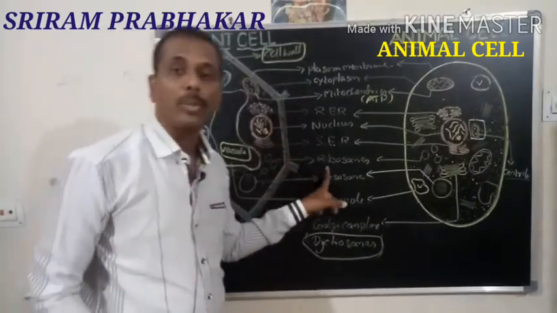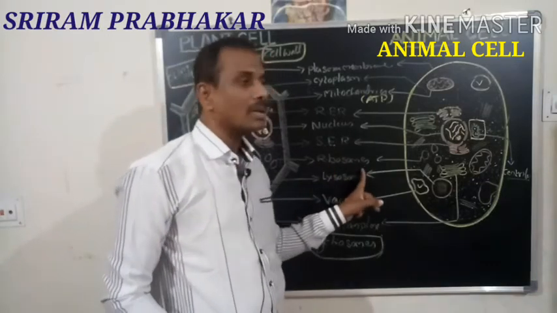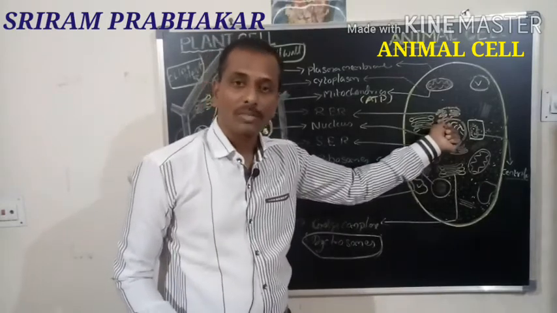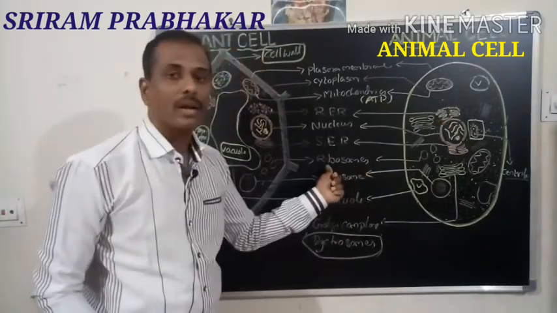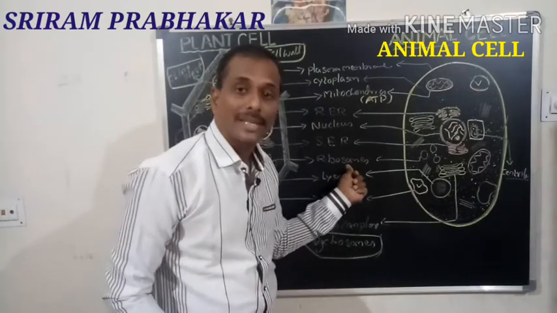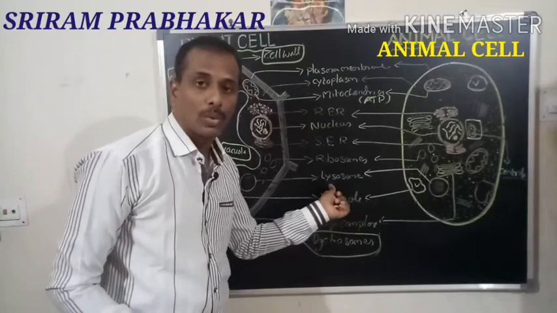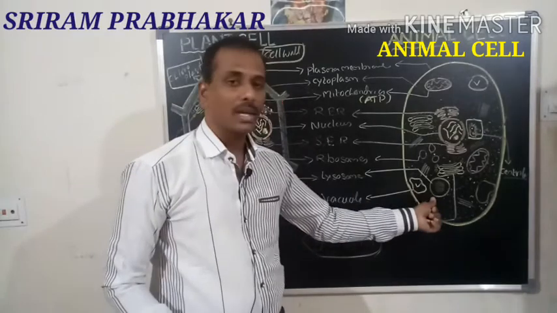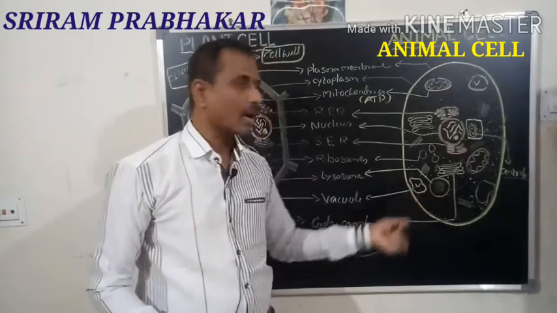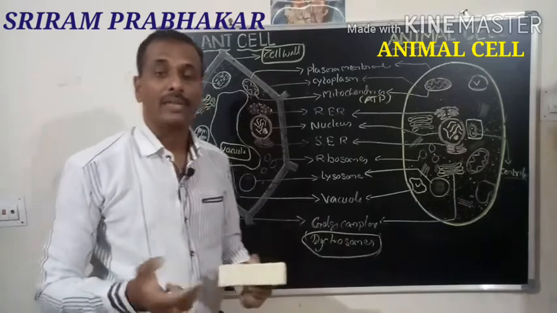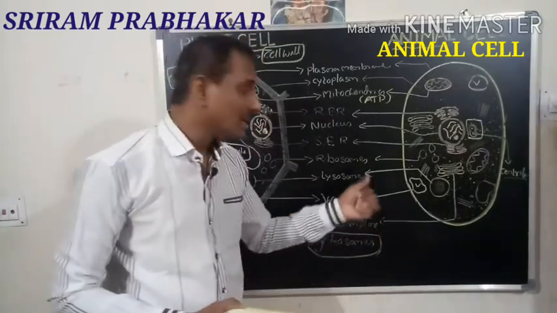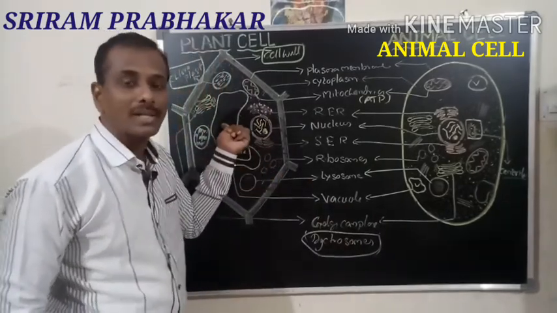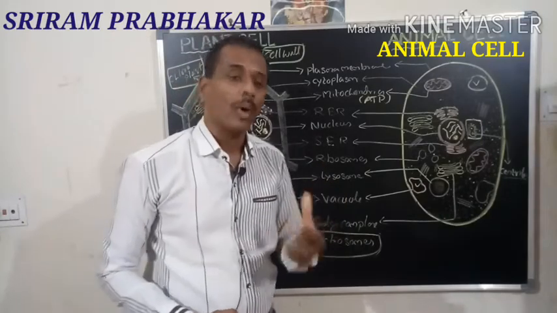Next is the ribosomes. Ribosomes are small granules which are present on the rough endoplasmic reticulum. These ribosomes help in protein synthesis. Next one is the lysosome. Lysosomes are present in both the cells. They contain digestive enzymes. They help in the digestion of food material and other foreign material which is harmful to cells. Then vacuole, which is present in large size in the plant cell, helps in the storage of water.